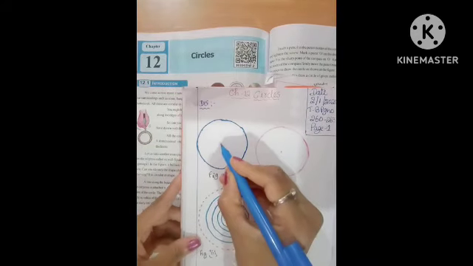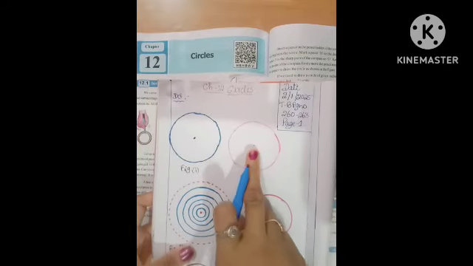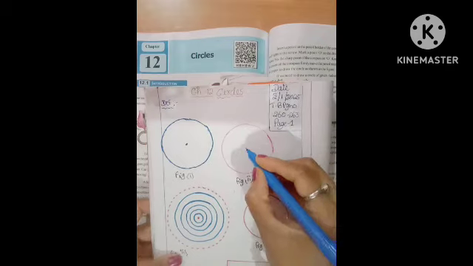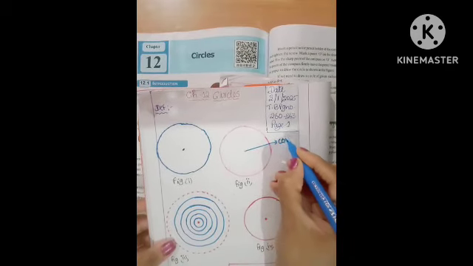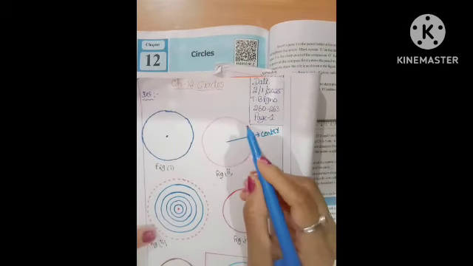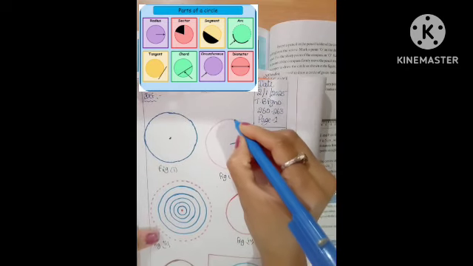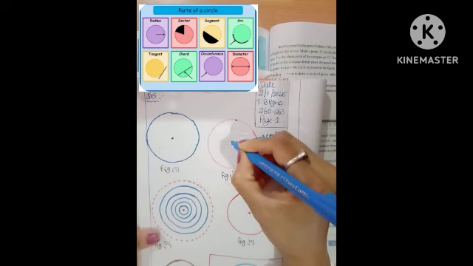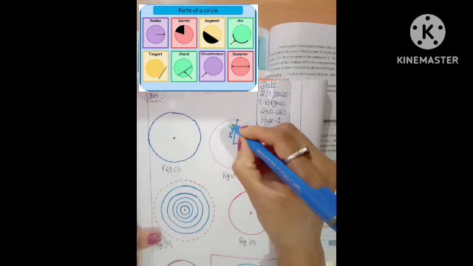This is the circle. This is the center. The fixed point of the circle is called the center. And what is the radius? The fixed distance from the center to any point on the circle is called the radius. This is nothing but the radius.